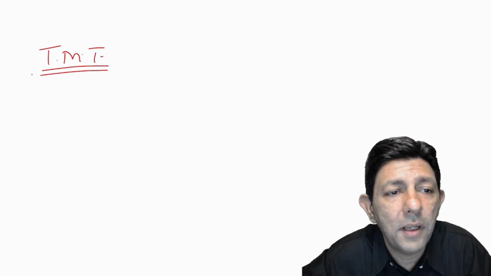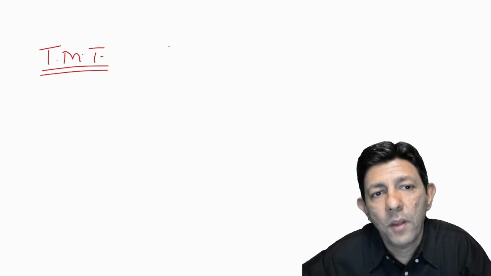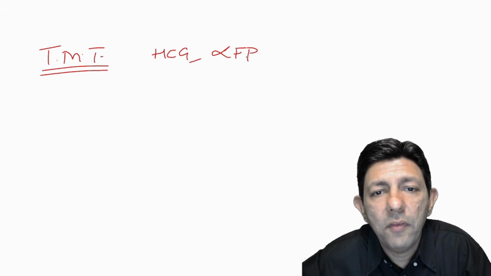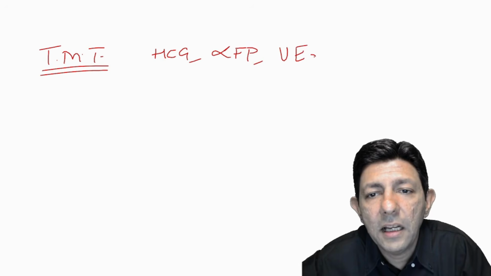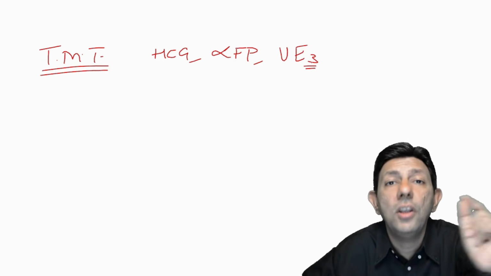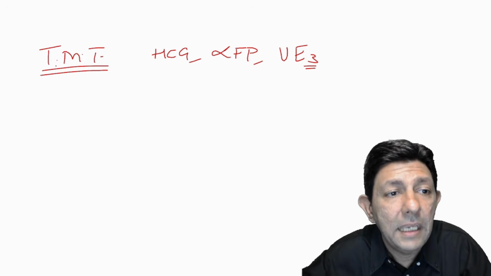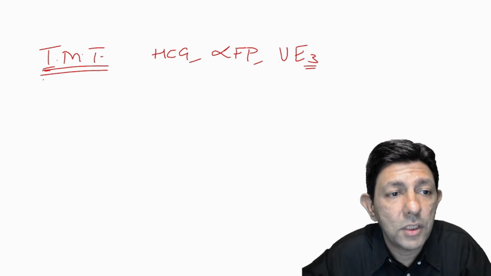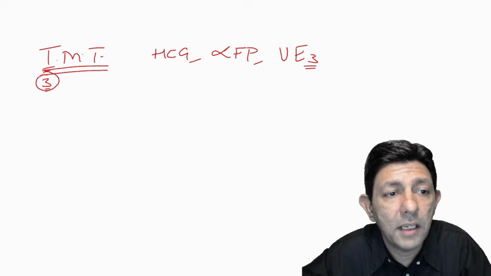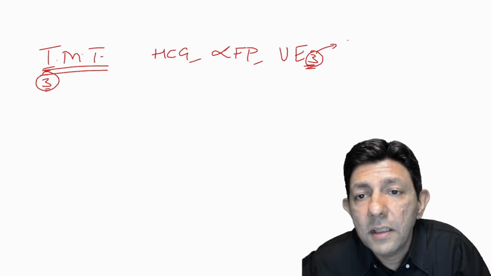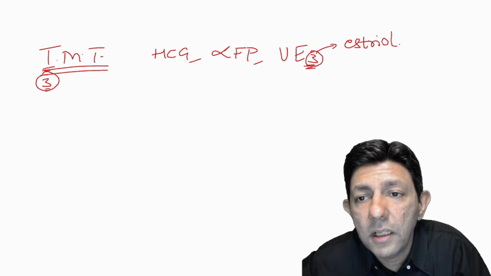It's a triple marker test. What does it have? HCG, alpha fetoprotein, and unconjugated estriol, not estradiol. Okay, clap if you feel happy. Here it is a triple marker test, so 3 markers, and therefore here also you have E3. This is unconjugated estriol.